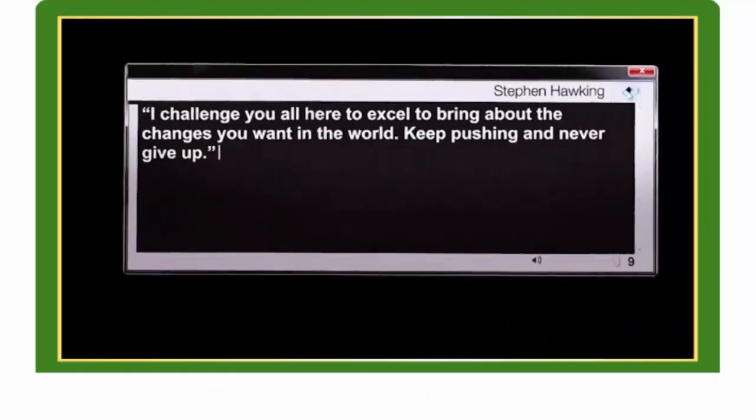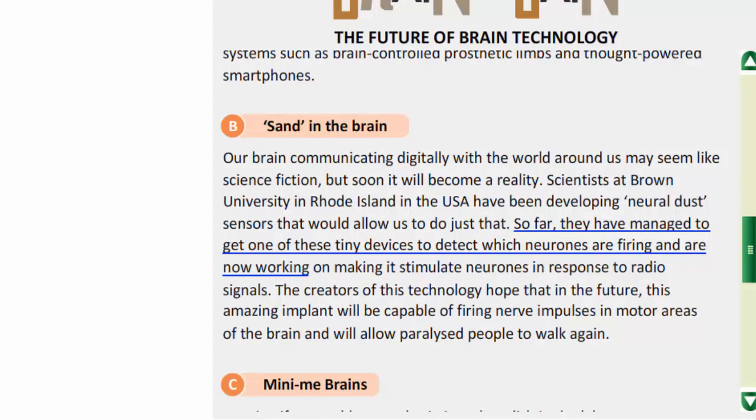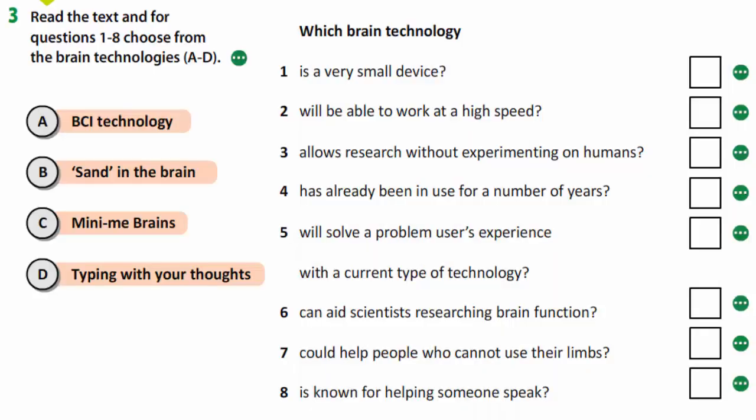In exercise 3, you are to read the text and for the question, choose from the brain technologies. Number 1 is a very small device. It's B, sand in the brain. Let's check. So far, they have managed to get one of these tiny devices to detect which neurons are firing and are now working. Number 2 will be able to work at a high speed. It's D, typing with your thoughts.